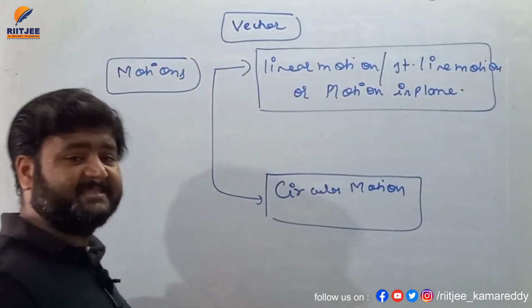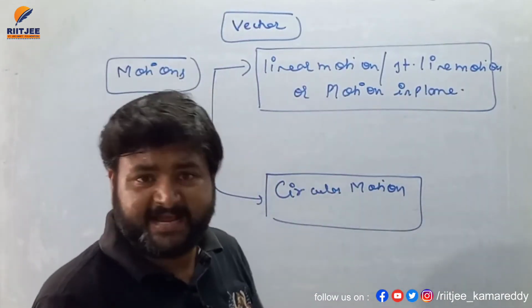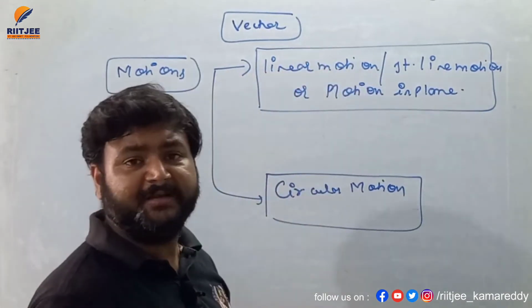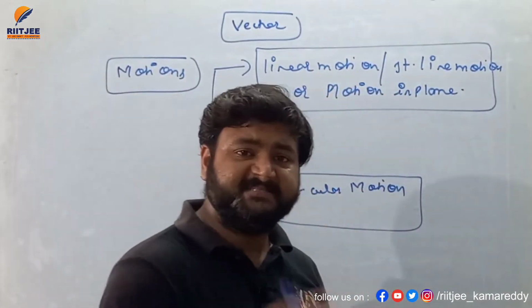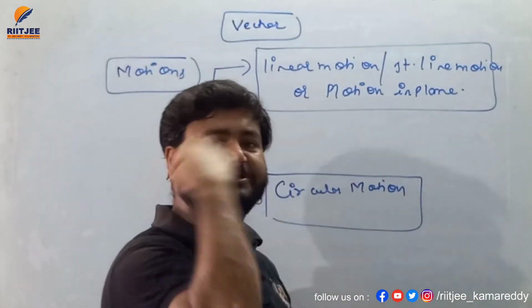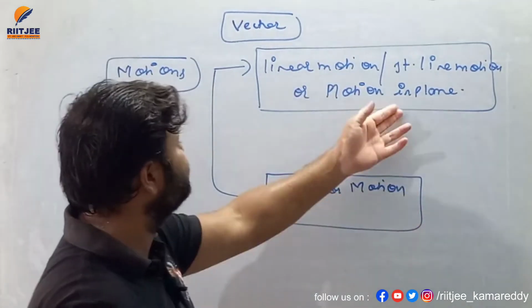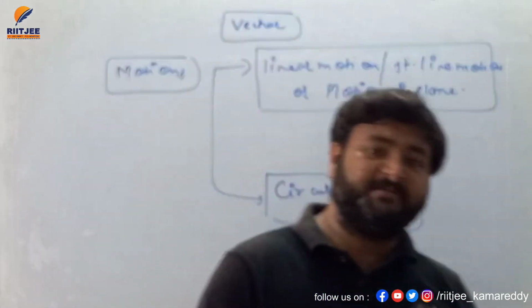Remember, motion in physics takes place in 2 different manners. One is linear motion, or we can say straight line motion, or we can say motion in plane. See, straight line motion we all know. Motion in plane means projectile motion. 2-dimensional motion is considered to be motion in plane. And second is your circular motion.